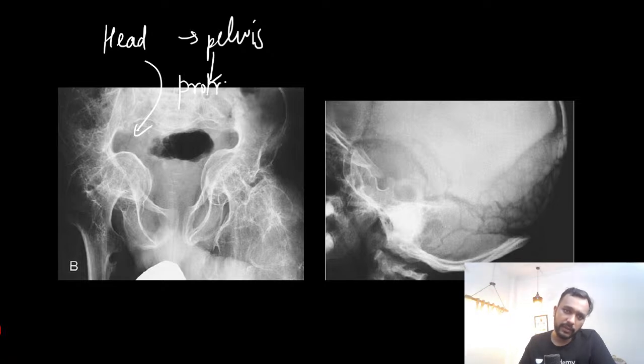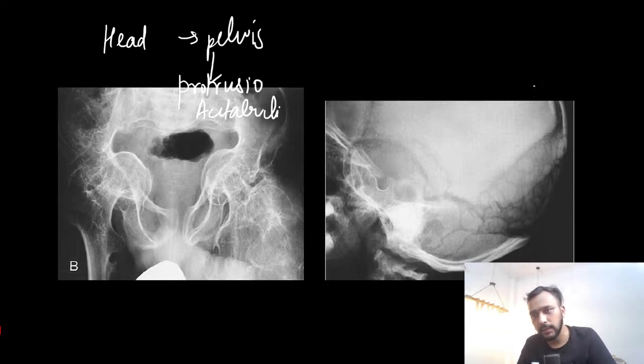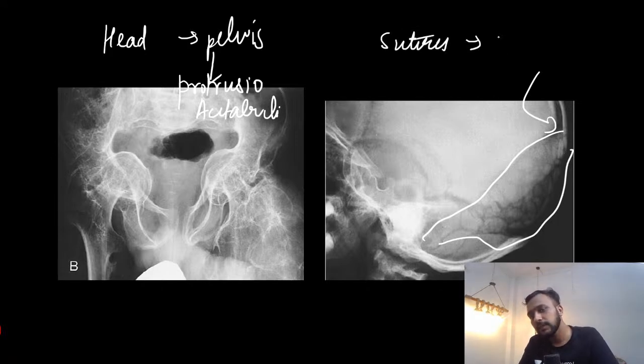And this is known as protrusio acetabuli. We can also see that these are your sutures, and within these sutures we can find the presence of Wormian bones.